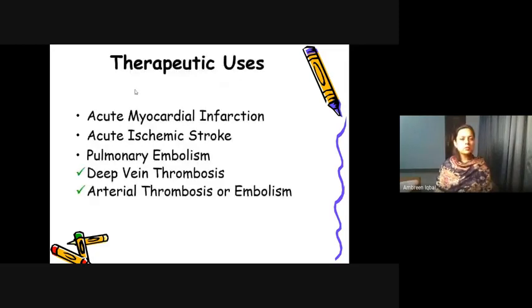So for therapeutic uses, the conditions in which we preferably use these thrombolytics are acute myocardial infarction, acute ischemic stroke, pulmonary embolism, DVT, arterial thrombosis, and emboli.